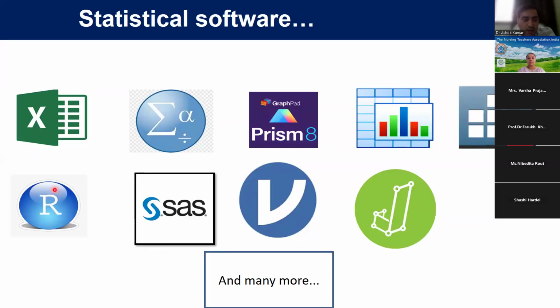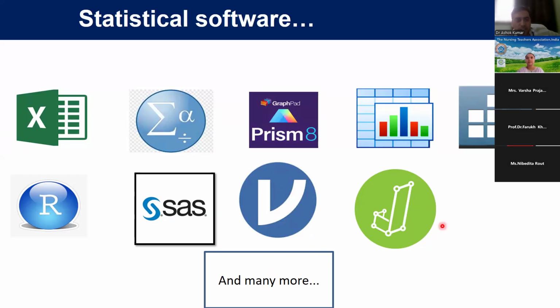And this is R software. It is free of cost. R Studio, R software. This is SAS statistical software. This is Jamovi. You can see the icon of Jamovi here. And today we will have a demonstration on Jamovi, how to use Jamovi for descriptive or inferential statistics. And this is JASP. It is new. Jamovi and JASP are new software, and there are many more.